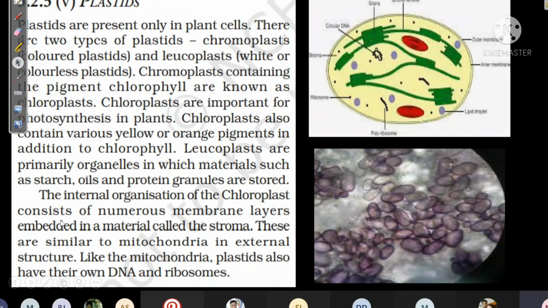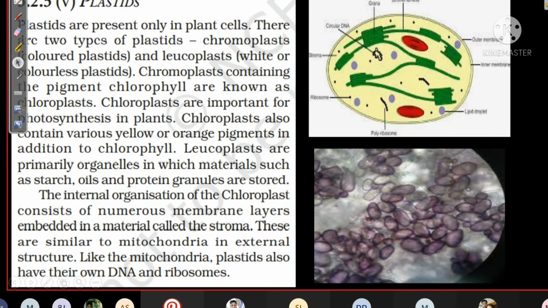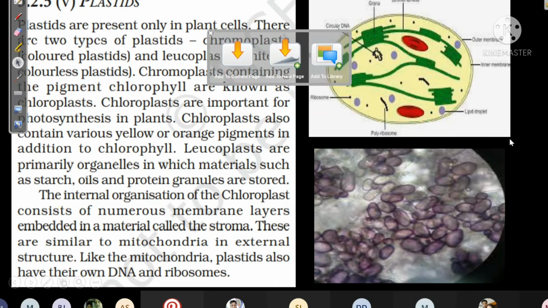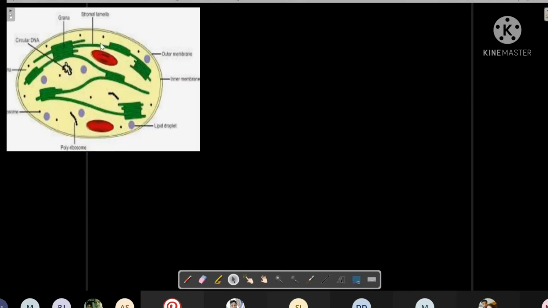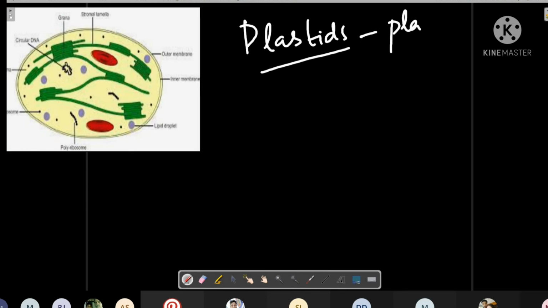The next is plastids. Now, plastids are found only in plant cell.